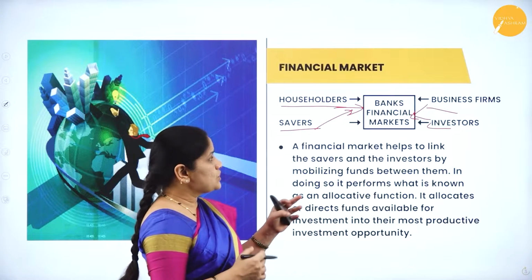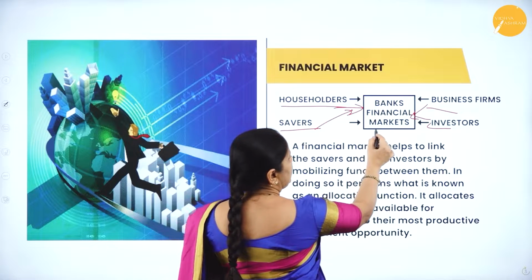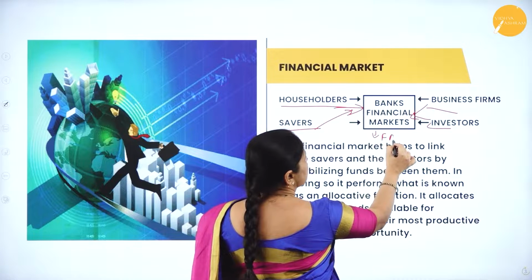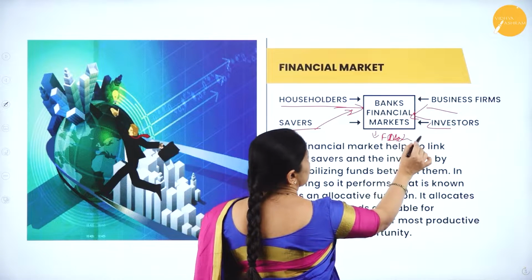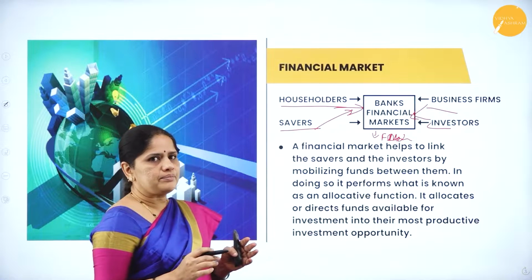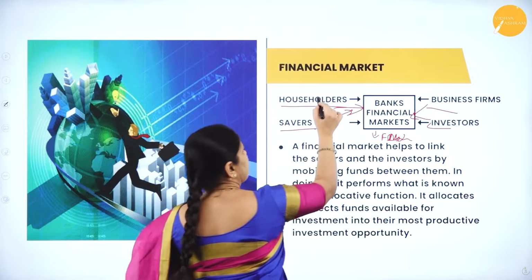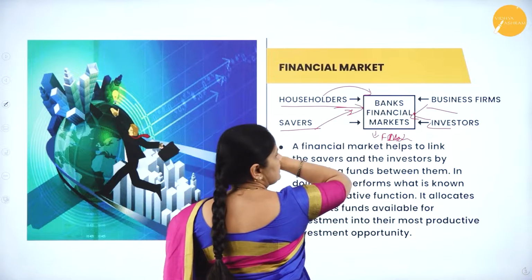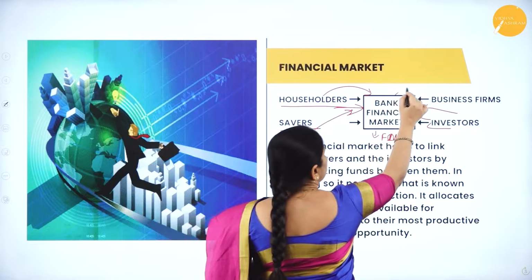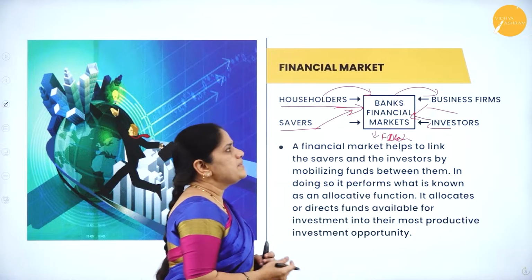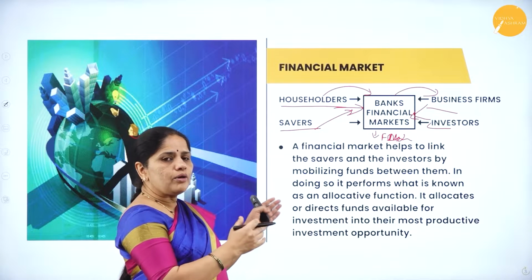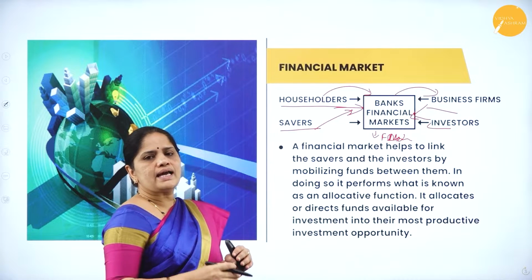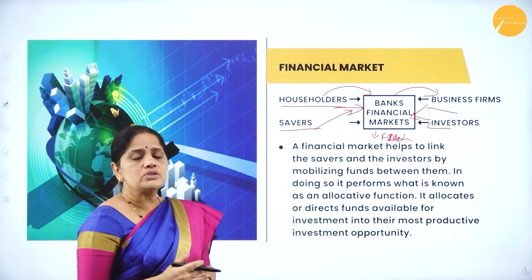Here we should understand that these banks and financial markets are the financial intermediaries. That is, they collect money from the householders and savers and lend it to the business firms and investors. In other words, there is mobilization of savings on one side and also granting of loans to the business community on the other.